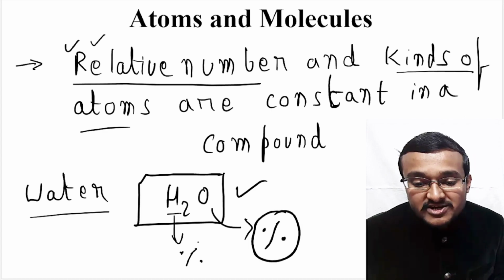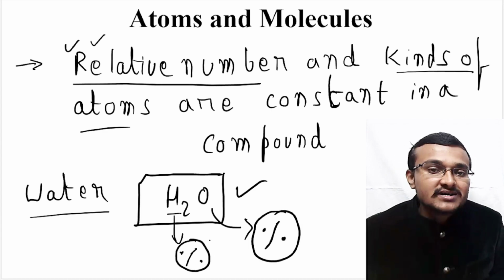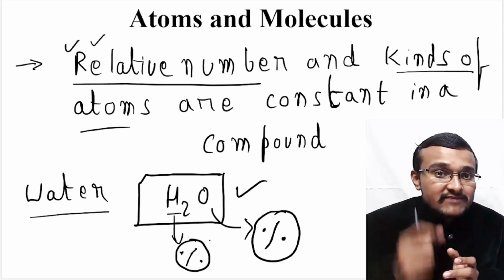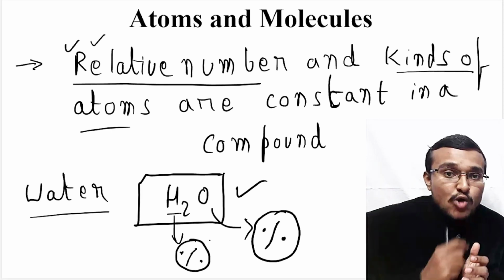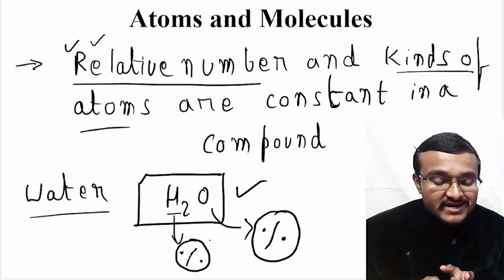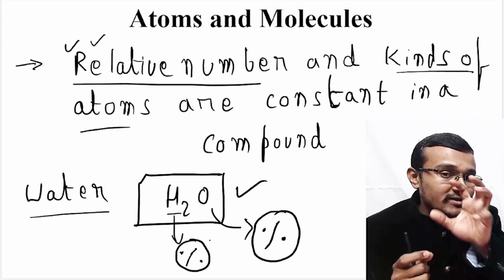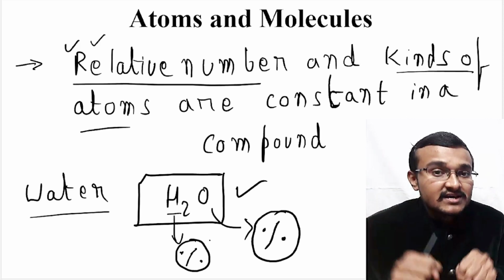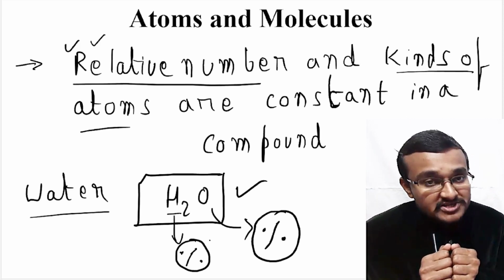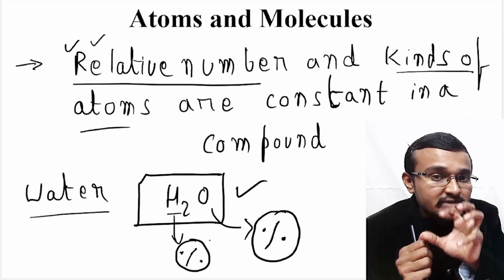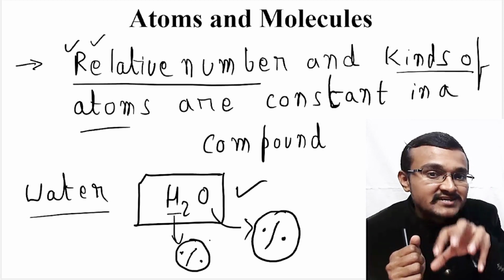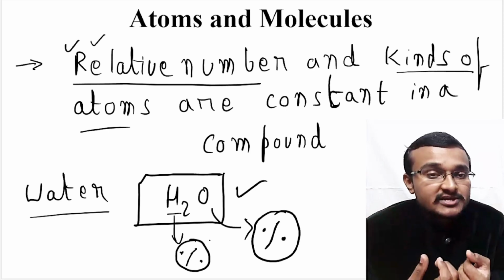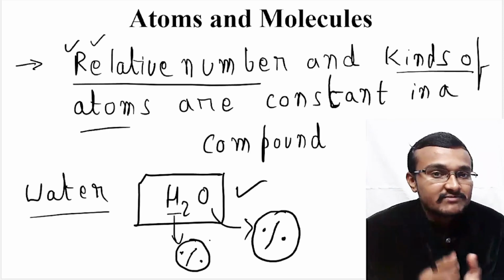This percentage of different elements in a compound will be constant throughout that compound. That particular percentage of hydrogen and oxygen will be maintained throughout the water. Only then will water be formed.